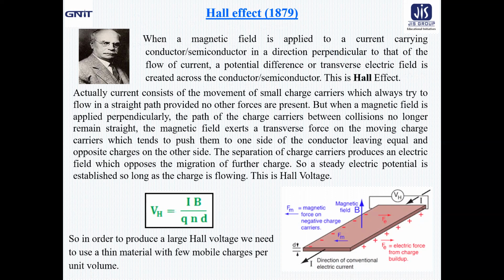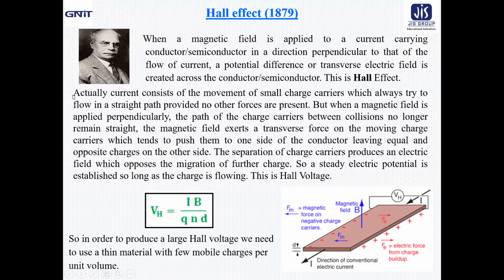It is called the Hall effect. So I am repeating, when a magnetic field is applied perpendicular to the flow of current, a potential difference is developed across the conductor or the semiconductor. It was found by Hall, and this is called the Hall effect.